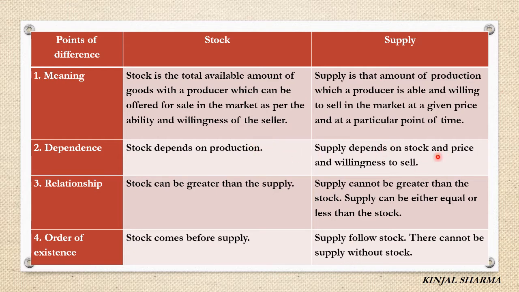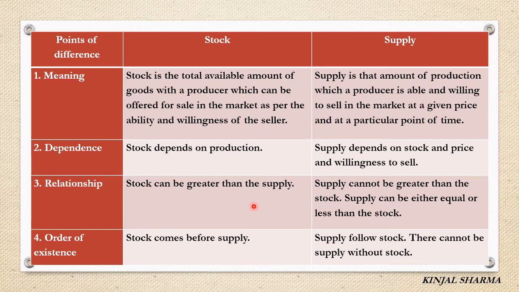So for supply, it depends on stock, that is the good should be available with the producer. Second, the price: the producer should be ready to sell at that particular price, and willingness to sell. Stock can be greater than the supply. Obviously stock can be greater than the supply because from the stock the supply is decided. Supply can never be more than the stock. Whatever quantity of goods you are having with you, from that only you will supply in the market.